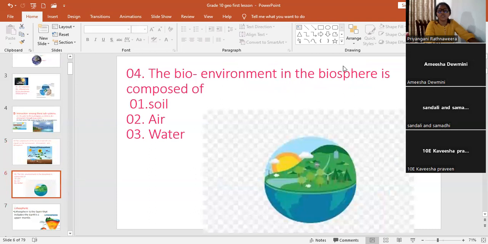The bioenvironment in the biosphere is composed of, this one is also an example of interaction, soil, air, water. Biosphere එකේ මේ ජෛව ගෝලය හැදෙන්න බලපාලා තියෙනවා මොනවාද? Soil, lithosphere; air, atmosphere; water, hydrosphere. So we can see interaction between these subsystems.